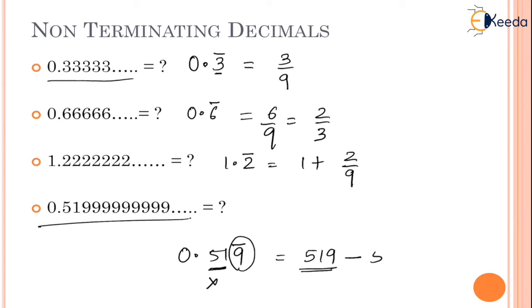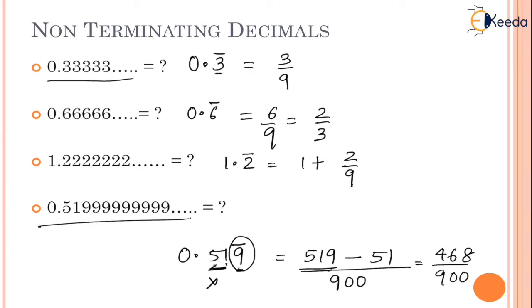Subtract the number which is not repeating, 51, upon. Since this is repeating, we put 9 for it, and these are not repeating, that is why zeros for them. So after solving, 9 minus 1 is 8, 51 minus 5 is 46 upon 900.